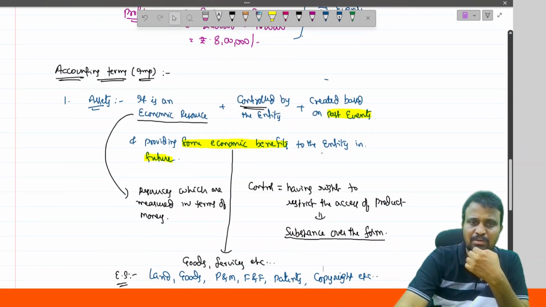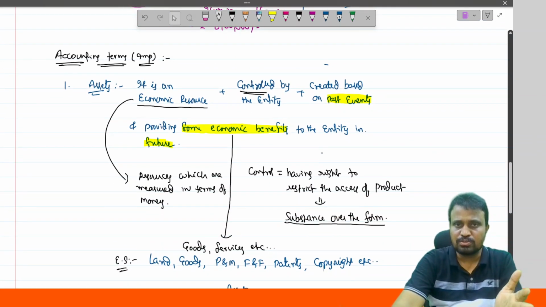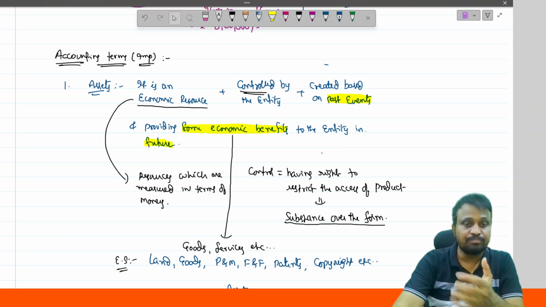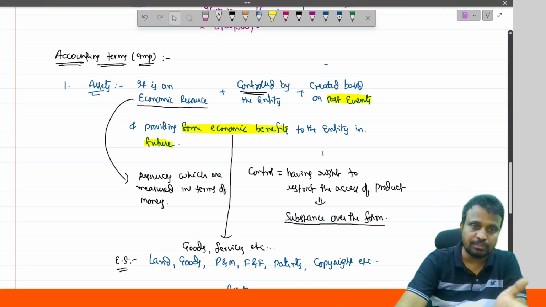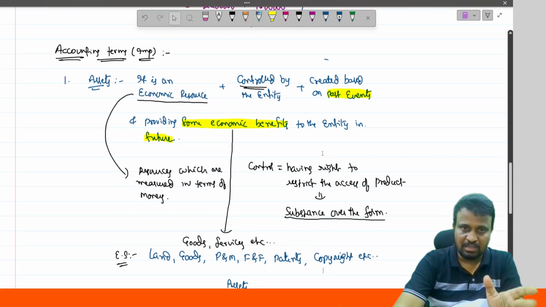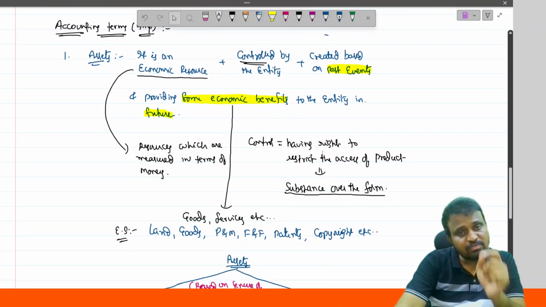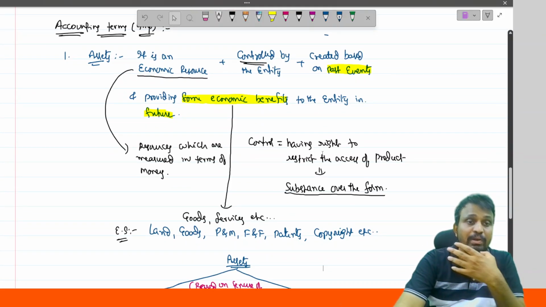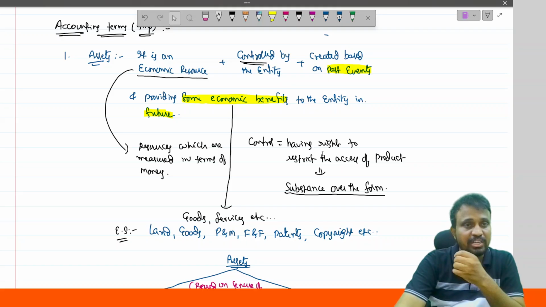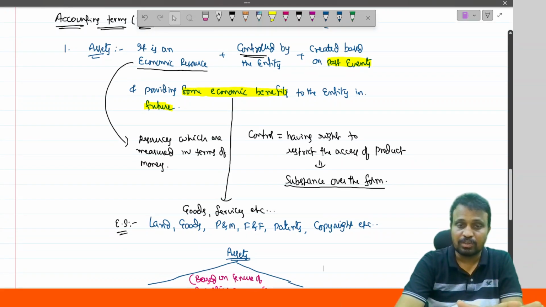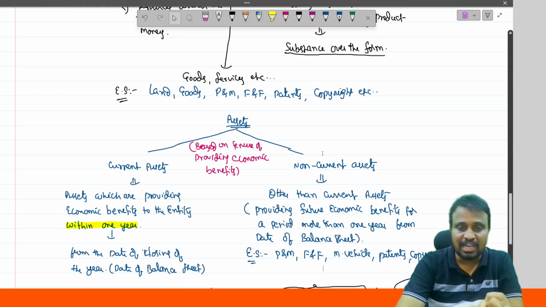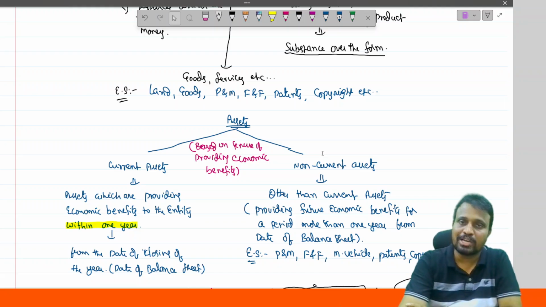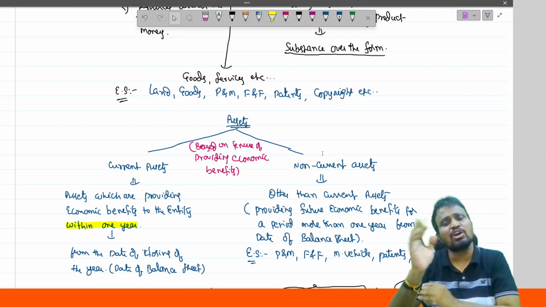Then this is what is meant by asset. Asset is nothing but what? It is an economic resource controlled by the entity, created based on a past event and providing some economic benefits to the entity in future. That is said to be what? Asset. Okay. And some economic benefits will definitely be received in future. If no benefits will be received by using that item, it is never treated as an asset. Okay. And next, based on the period of benefits derived, assets are classified into two types: current asset and non-current asset.